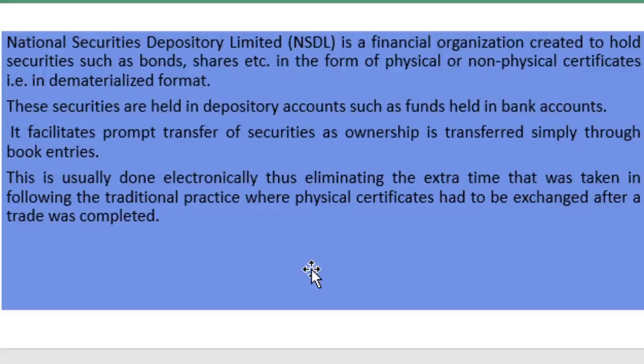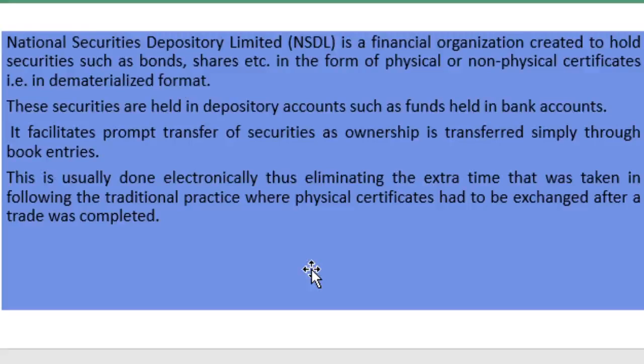And then it is a financial organization created to hold securities such as bonds and shares, etc., in the form of physical or non-physical certificates, that is, in dematerialized format. That is, NSDL is a financial organization which was created to hold securities such as bonds and shares in physical or non-physical form. These securities are held in depository accounts, such as funds held in a bank account.